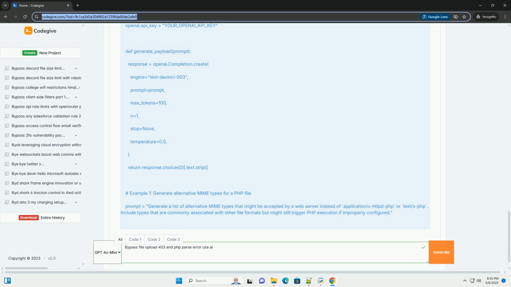Carefully analyze the server's response. Look for error messages. Are they revealing any sensitive information? File paths: can you determine the location of the error? PHP configuration details: are any PHP settings exposed? For example, the payload generated by AI.